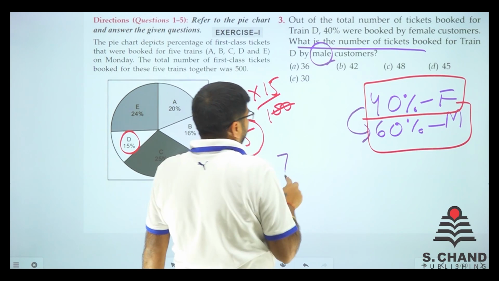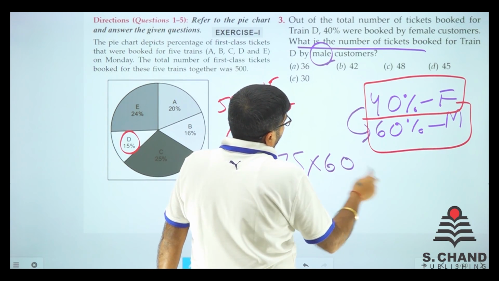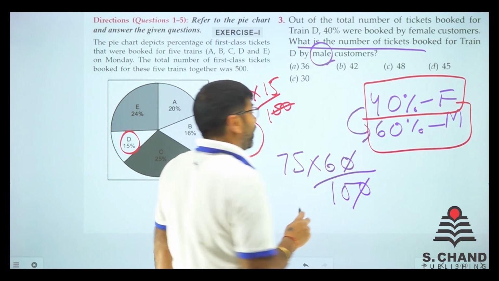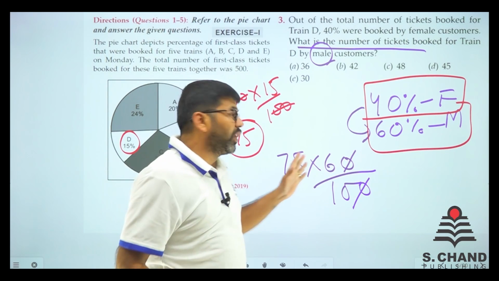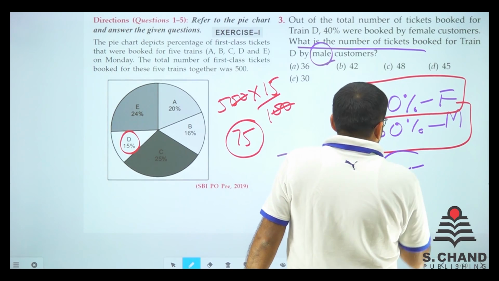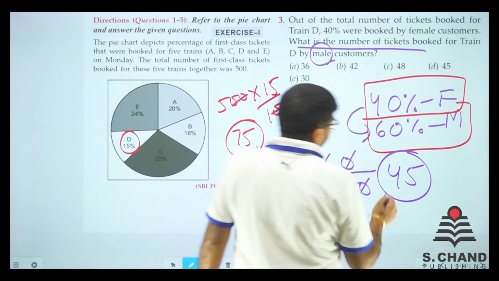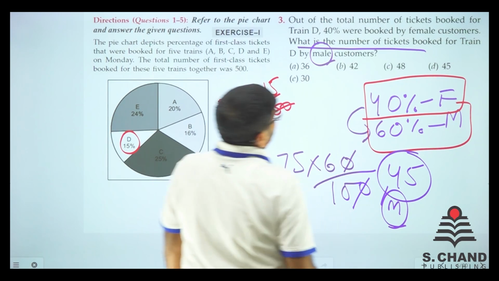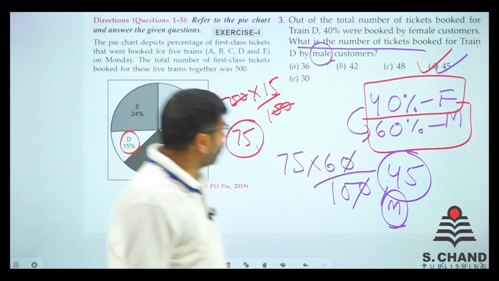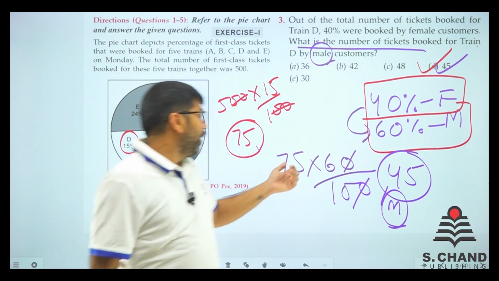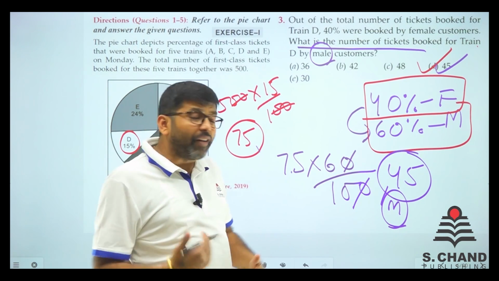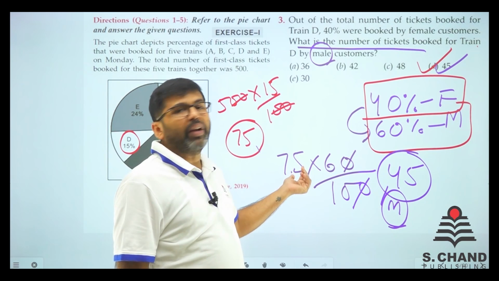So out of the 75 people, we need to find how much is 60%. So 75, 75, 75 is 150. 150, 150 is 450. 450 divided by 10 is 45. So out of 75, 45 are male customers. So is there any option like 45? Here we do have. So I guess the simplest way I can do is 75 into 6. I could have done 75 into 6. But the faster way was 2 times 75 is 150.